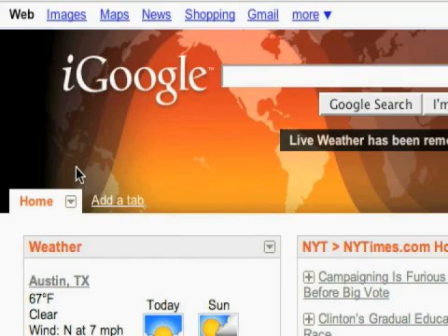So you'll probably want to set google.com/IG as your home page in your browser. That's typically in the preferences, depending on which browser you're using. That is, if you like using iGoogle, I do.